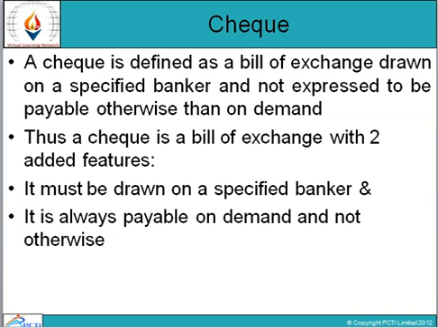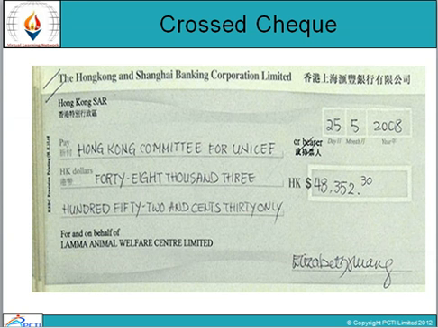First one is it must be drawn on a specified banker. ये एक specified banker के according ही drawn किया जा सकता है. Second, it is always payable on demand. ये demand पे pay किया जाता है and not otherwise. This is the example of a crossed check, that how it looks, what is the proforma or pattern.